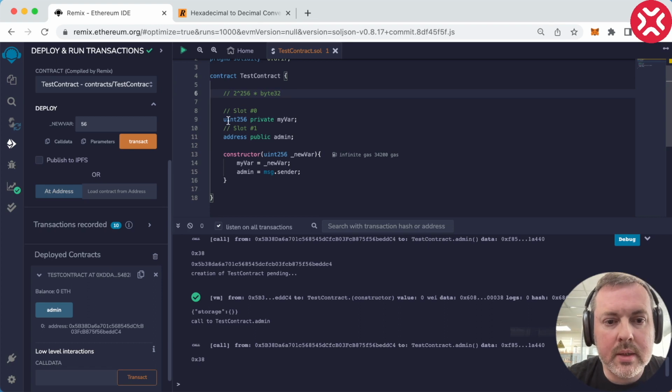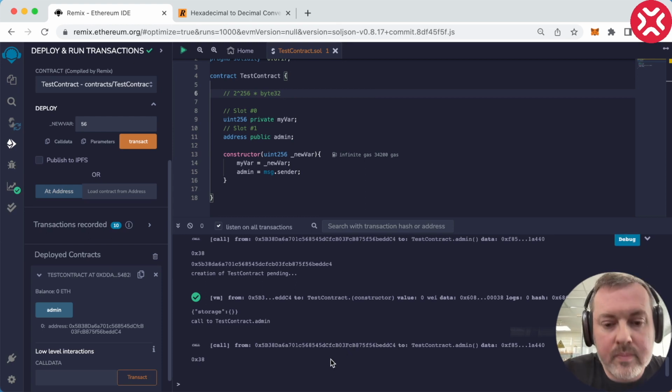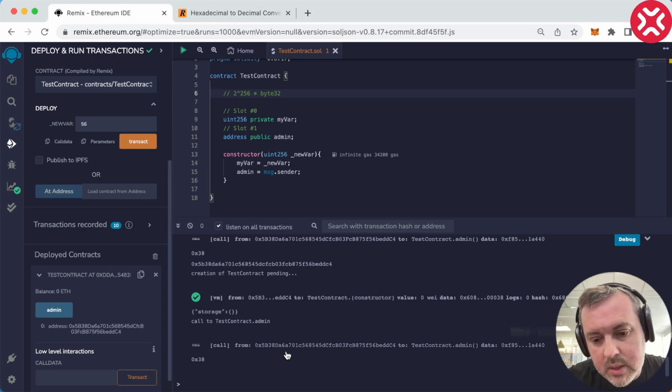So you see this unsigned integer 256, it is exactly 32 bytes. The same is with the address. You see the address here, it occupies less than 32 bytes. But what happens is, in order to fit in the slot, the beginning of the slot is padded with zeros.